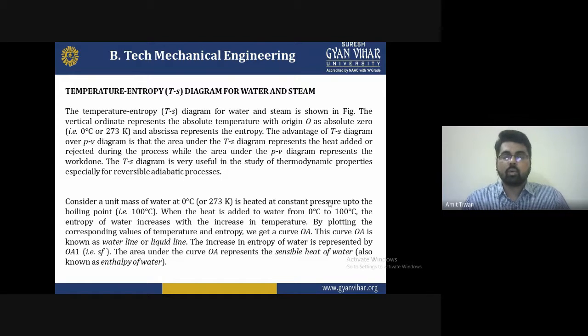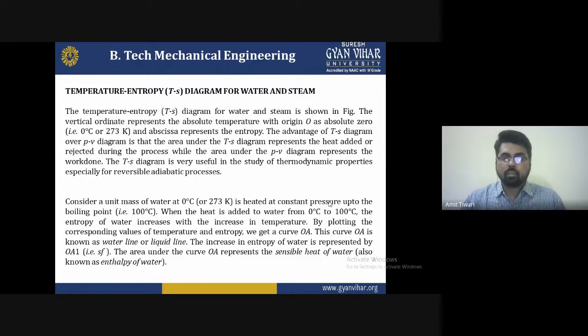The vertical coordinate represents the absolute temperature, with the origin 0 as absolute zero, that is 0 degrees Celsius or 273 Kelvin, and the horizontal axis represents the entropy.